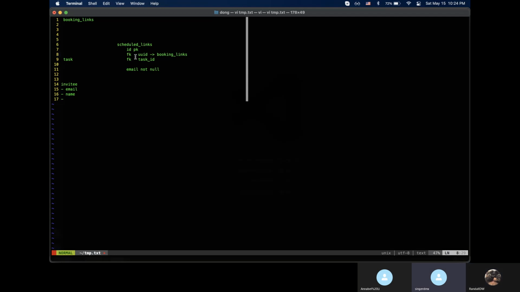Okay. I might hack it, right? If I have the original UUID, I can try to guess the task ID because task ID is numeric, right? I might deliberately hack it. I'm not saying anyone will try to do that, but design-wise, we try to prevent that kind of thing.